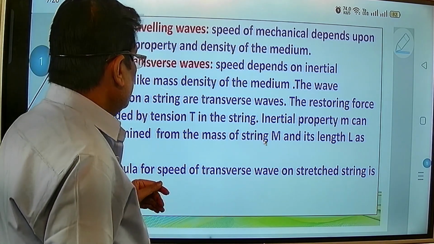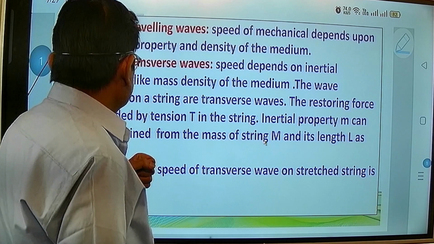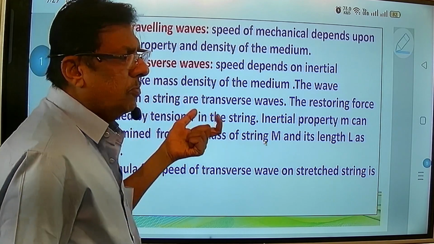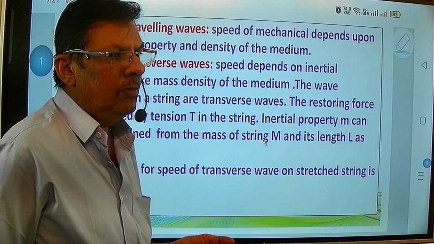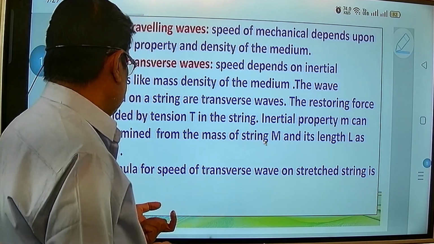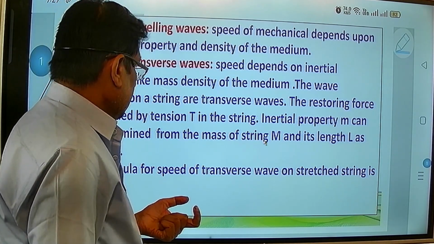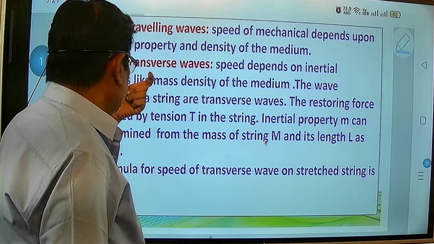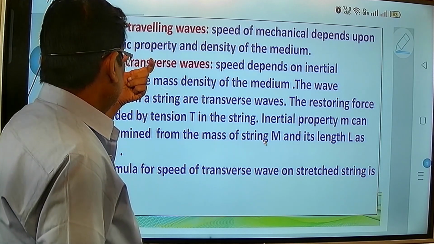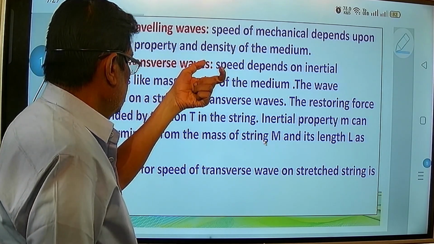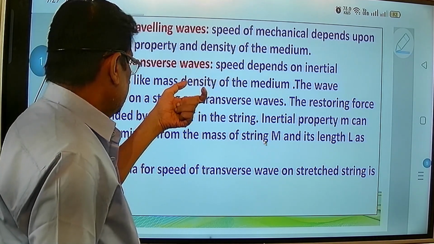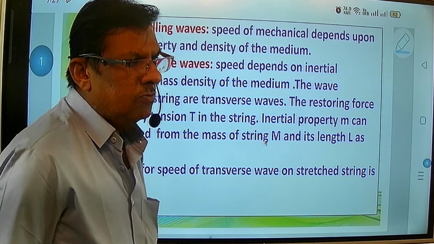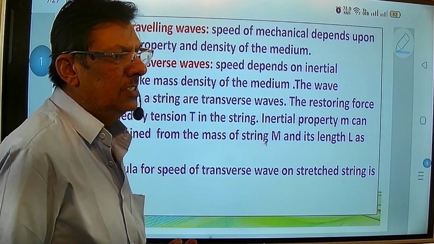So here when you do the job, mechanical job, that job depends upon the elastic property. Why do we call it an elastic property? Because there will be no friction or there will be no resistance, and taking into notice the property known as elastic, it will have continuous speed without any obstacle, and therefore also density of the medium is also very important.